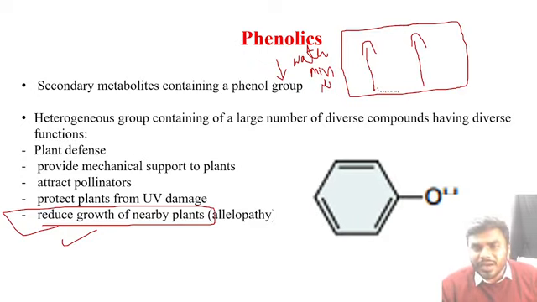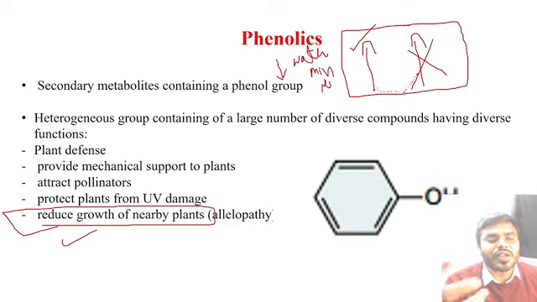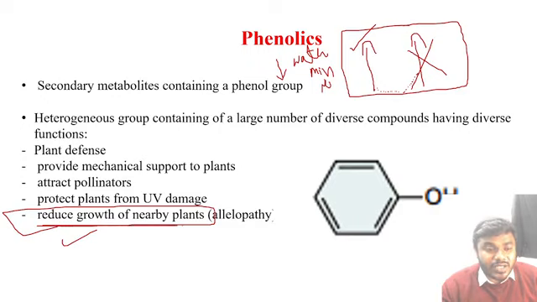Now that particular phenol, through the soil, reaches the adjacent plant. You know what the phenol will do? This will inhibit the growth and development of the adjacent plant. As a result, this plant can survive easily for a longer time. Very simple point. So what you have to remember? It is basically reducing the growth of the nearby plant.